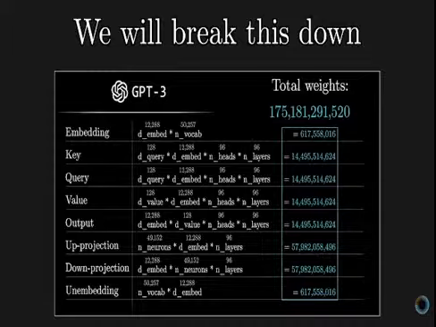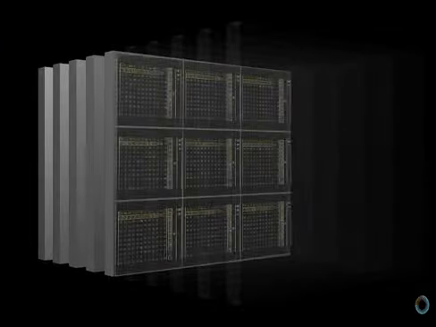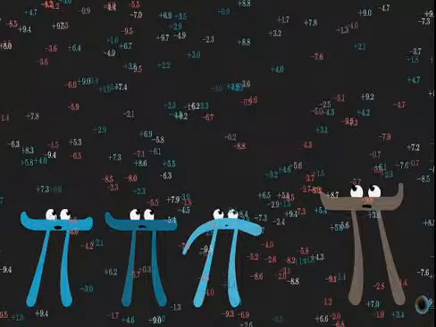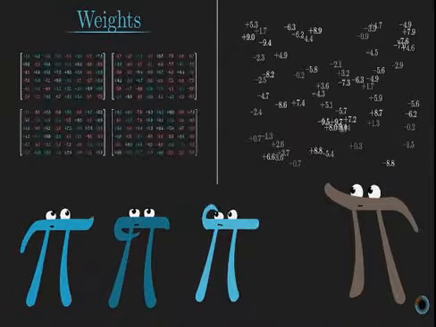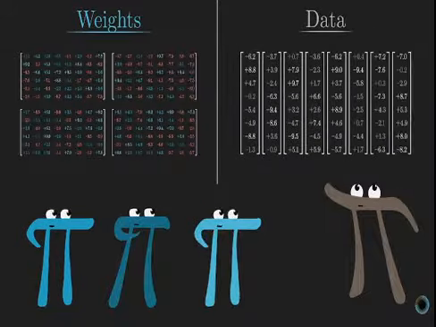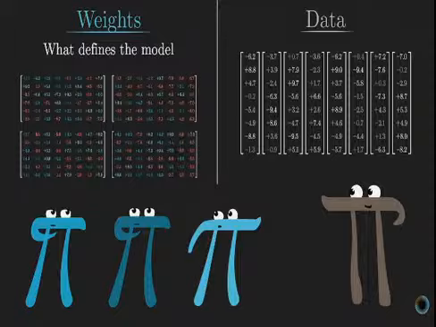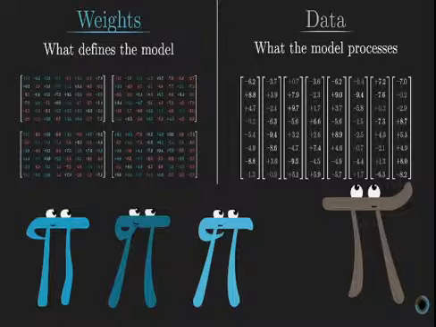I just want to set the scene going in, that as you peek under the hood to see what happens inside a tool like ChatGPT, almost all of the actual computation looks like matrix vector multiplication. There's a little bit of a risk getting lost in the sea of billions of numbers, but you should draw a very sharp distinction in your mind between the weights of the model, which I'll always color in blue or red, and the data being processed, which I'll always color in gray. The weights are the actual brains. They are the things learned during training, and they determine how it behaves.